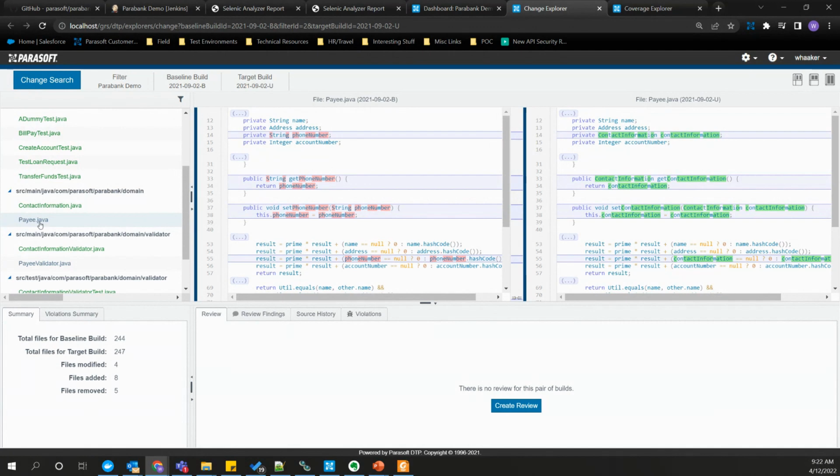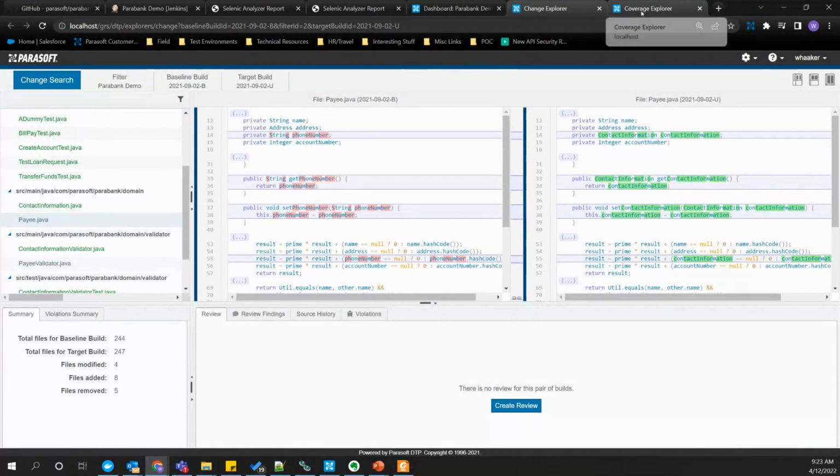And here I want to highlight pay.java. This is one of the main classes that got changed going from the main branch to our feature branch. The developers added some things: instead of a phone number, they added a new class, contact information.java. So this pay.java is the main source of the changes that the test impact analysis is using to determine which tests to rerun.